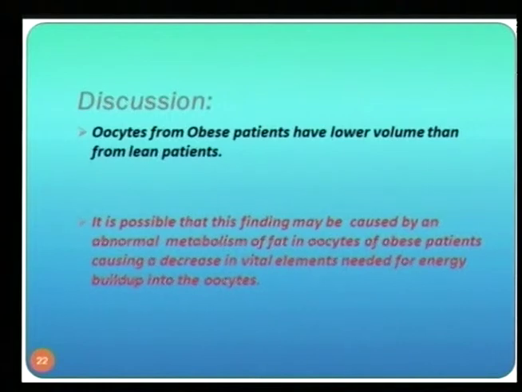So we demonstrated, and I think for the first time in the literature, that oocytes from obese patients have lower volume than those from lean patients, not due to any difference in the thickness of the zona pellucida. And it's possible that this finding may be caused by an abnormal metabolism of fat in oocytes of obese patients, causing a decrease in vital elements needed for energy buildup in those oocytes.